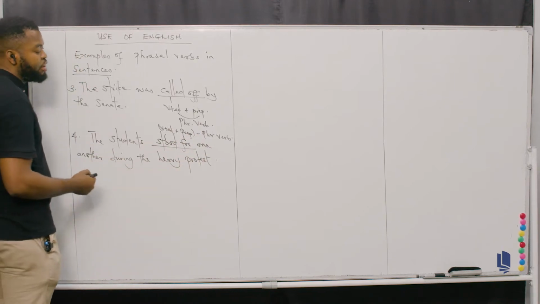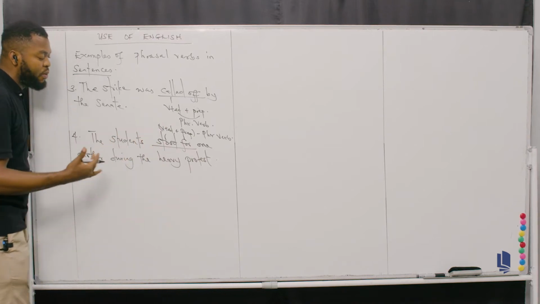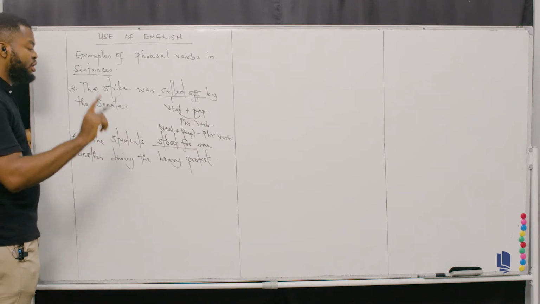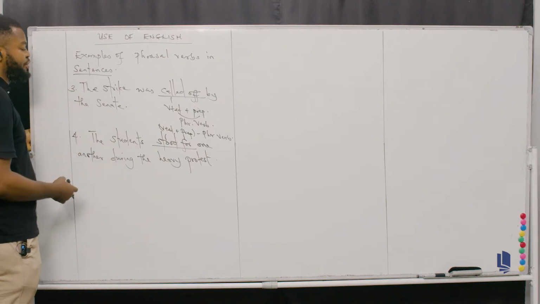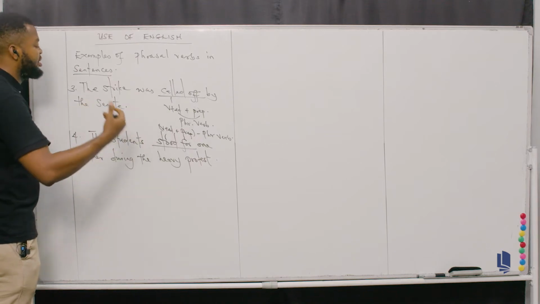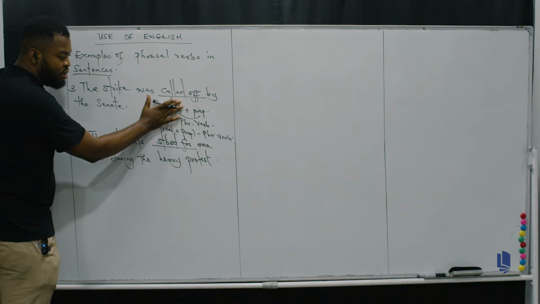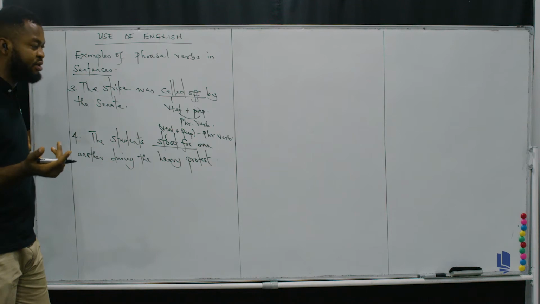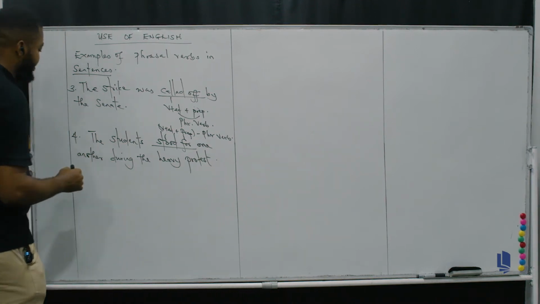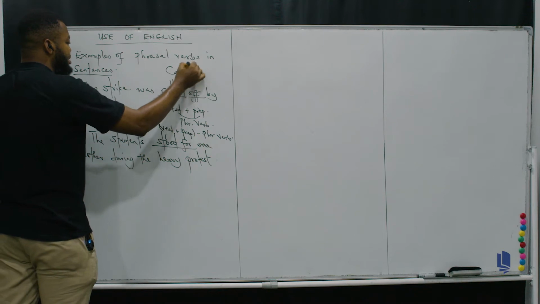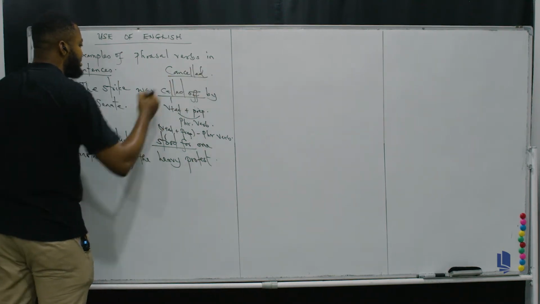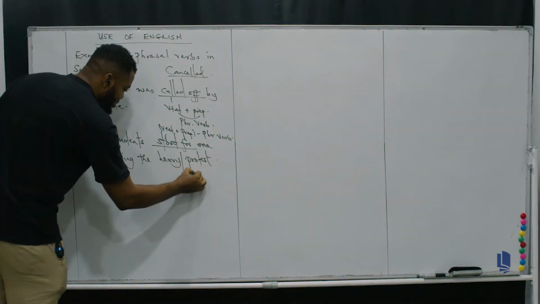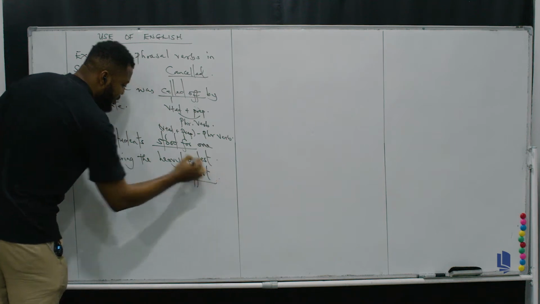So stood for here is the phrasal verb, which could otherwise be replaced by an ordinary verb, I mean by just a single verb. The same way here too, the strike was called off by the Senate. So called off here as well can be replaced by just a single verb. In the first part, you can replace called off with cancelled. You have stood for here, meaning to support.